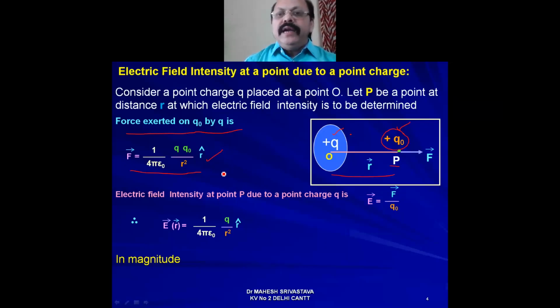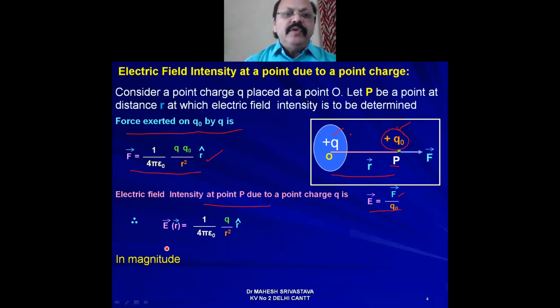Now find the electric field intensity at point P due to the point charge Q. E vector equal to F vector upon Q naught, as you already know. Substitute the value of F vector here, then this Q naught gets cancelled.